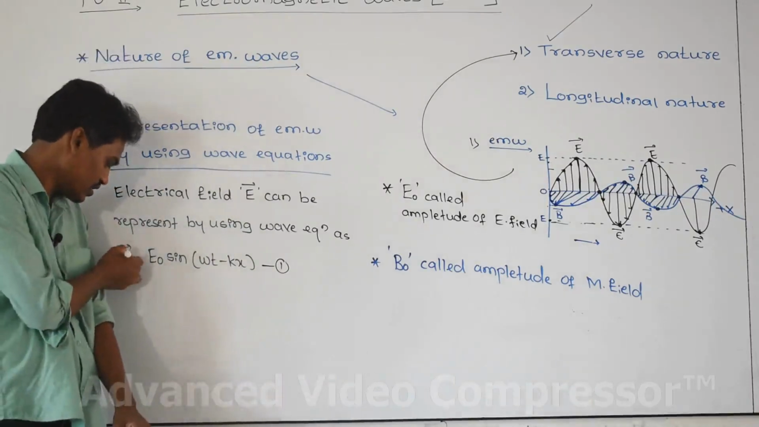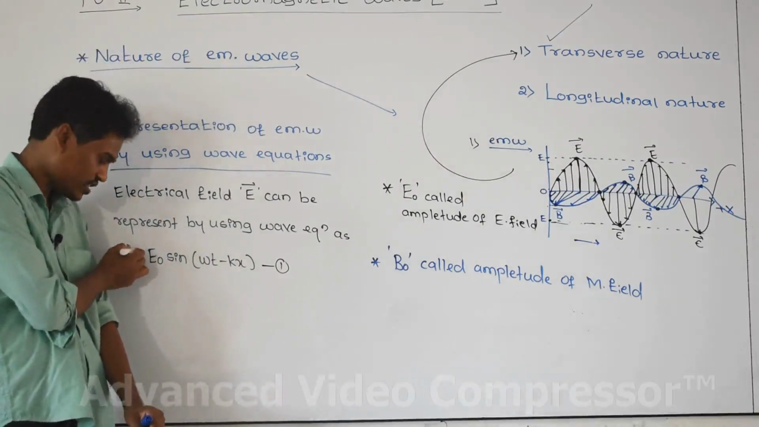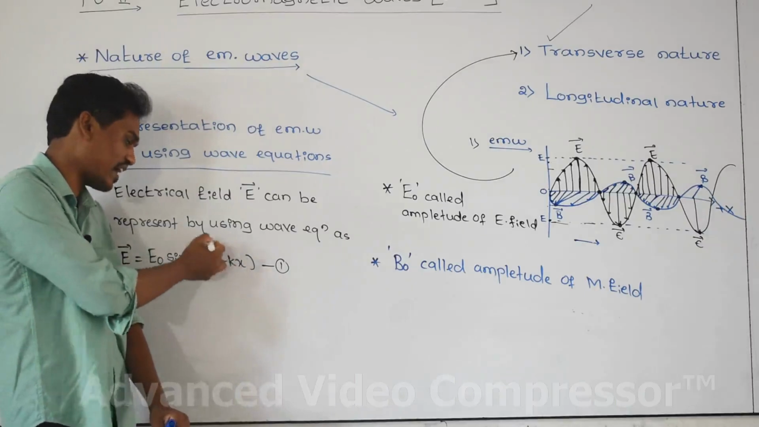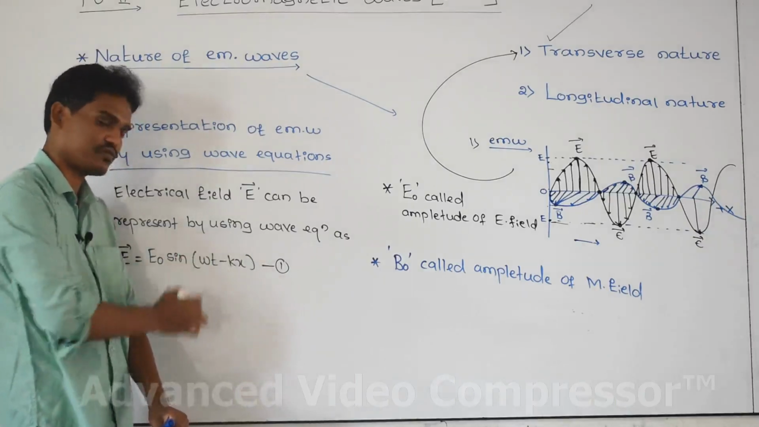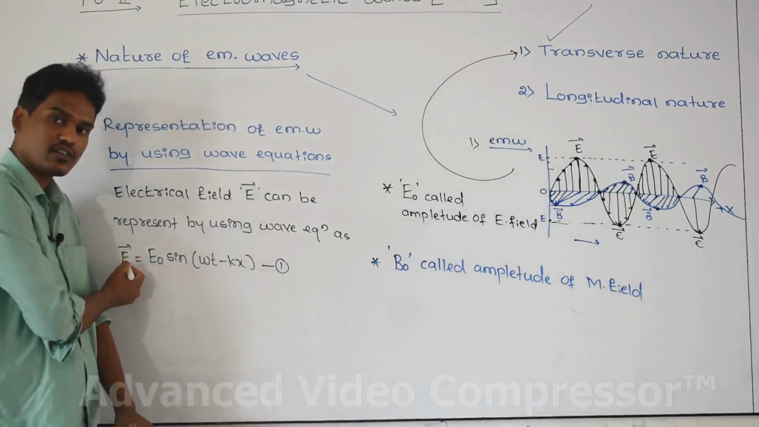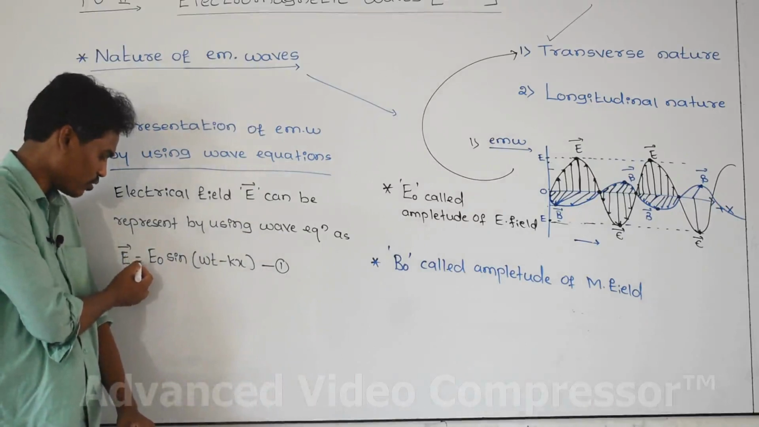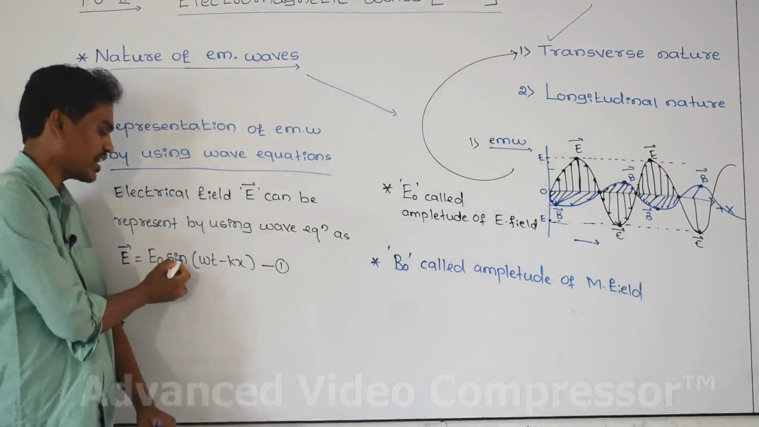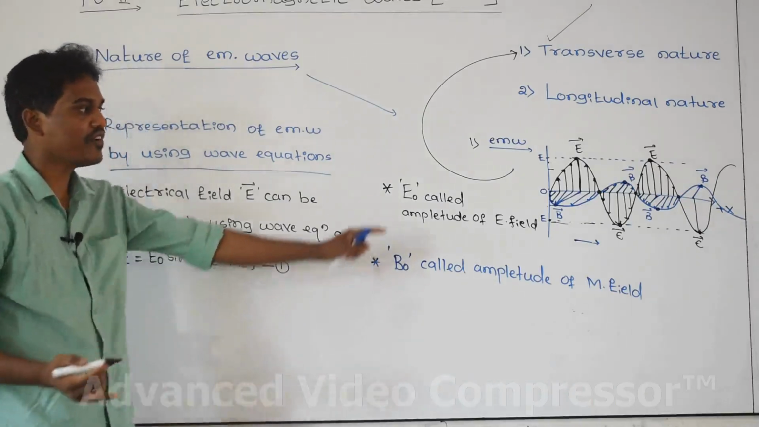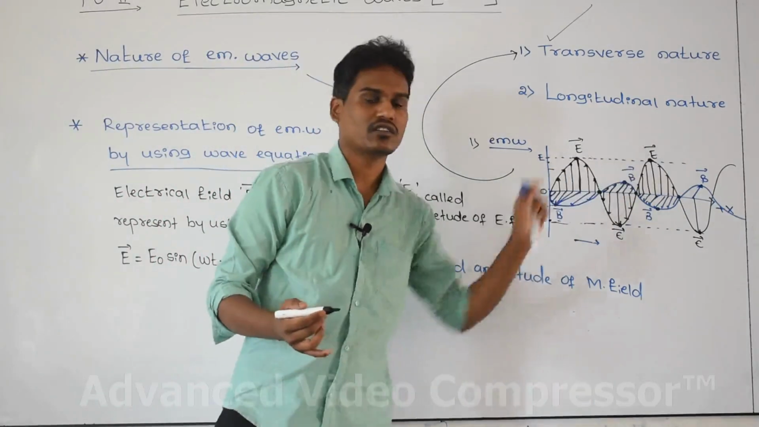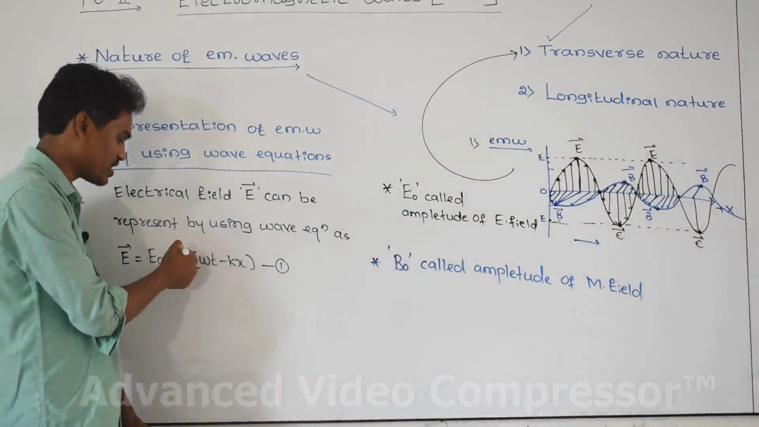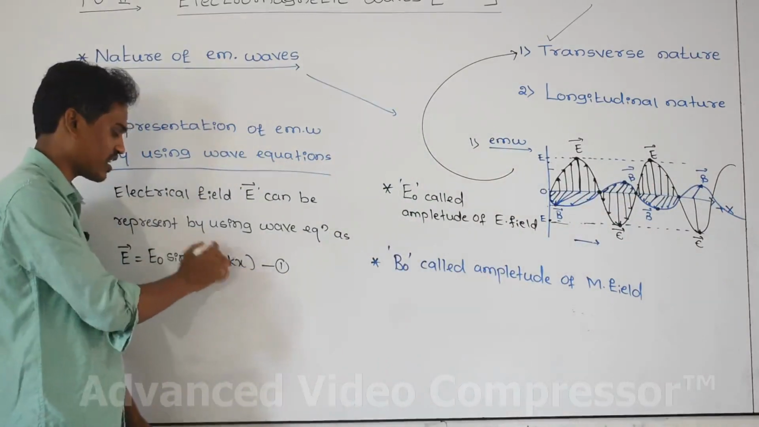What is E? This is the intensity of the electric field, equal to the amplitude of the electric field times sine of omega t minus kx. This term is called the phase angle. E is the total electric field intensity, equal to the maximum electric field intensity times sine of the phase angle. E naught is the amplitude, the maximum intensity of the electric field in the wave. Sine is the trigonometric function by which we find the phase angle.